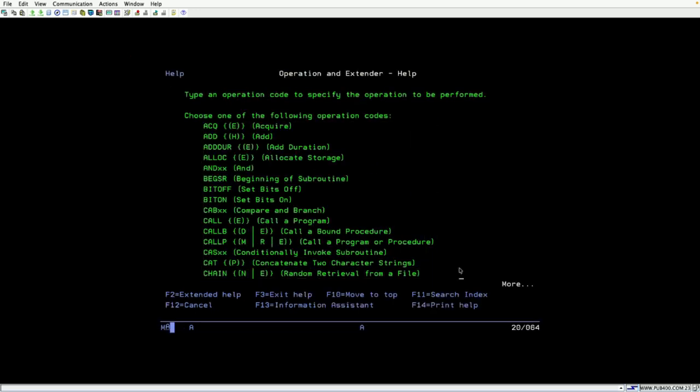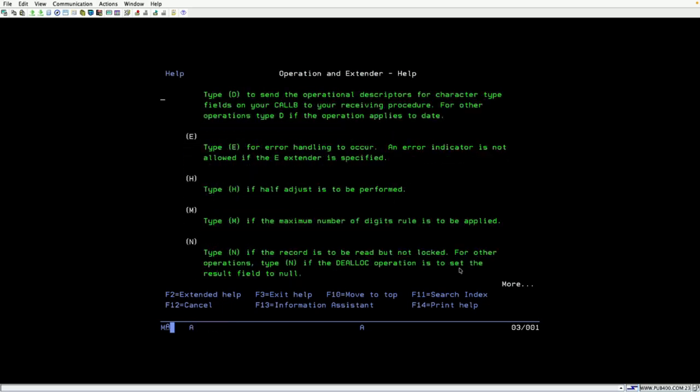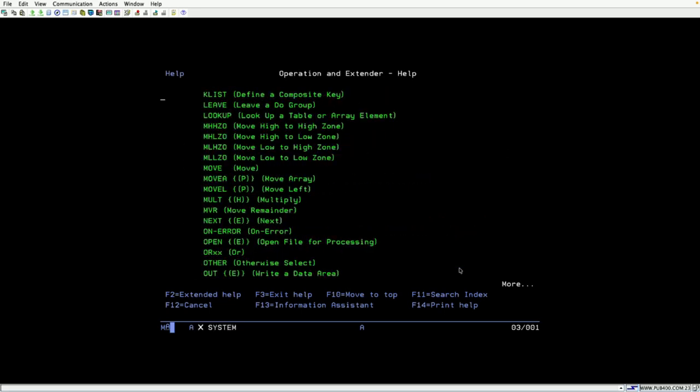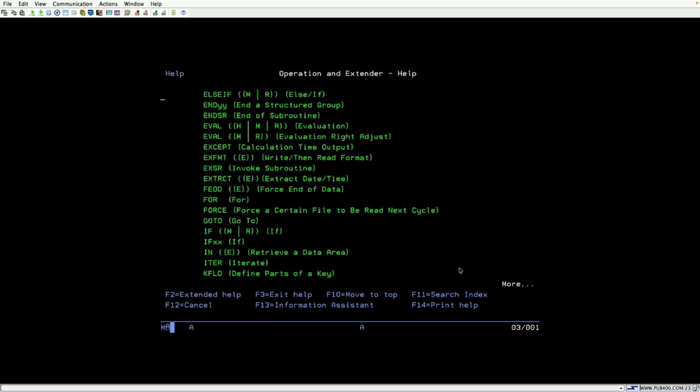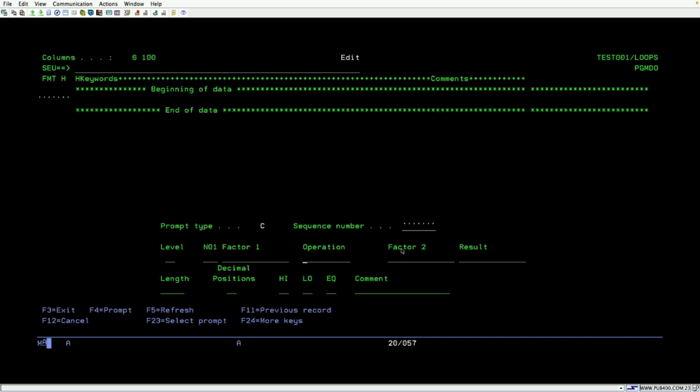You must learn about all these operation codes. You can see there are many operation codes, and by using these only we can write the program logic. So these operation codes are very important to learn. I think there are mostly 83 operation codes that you can use.